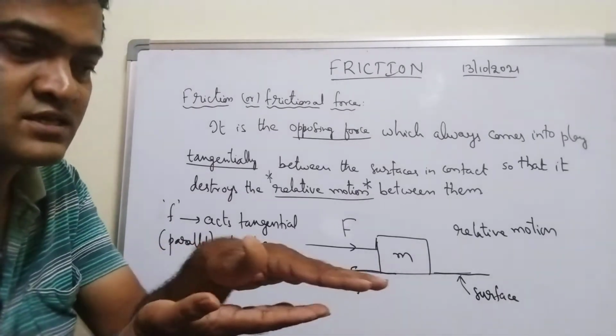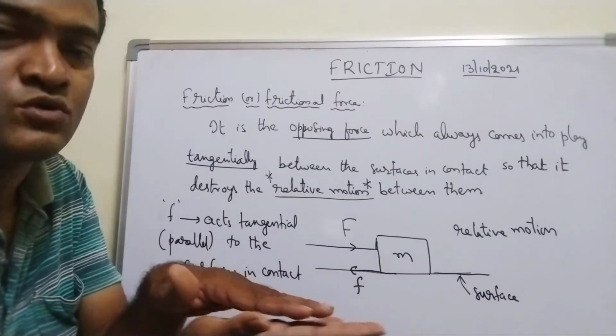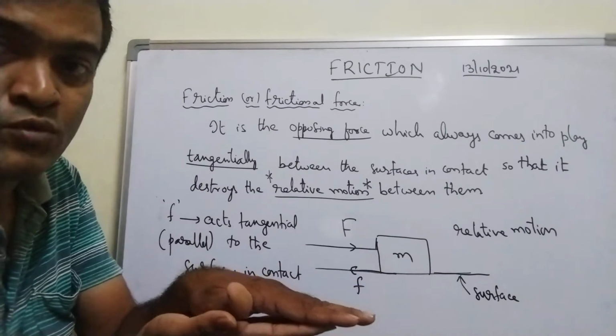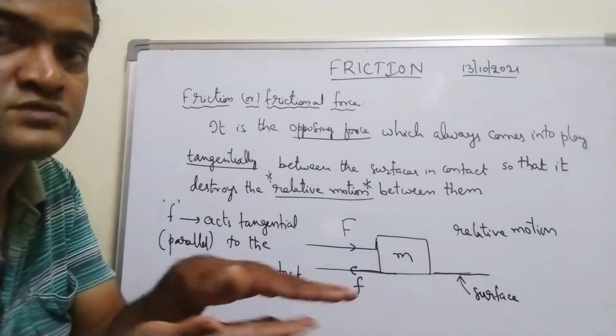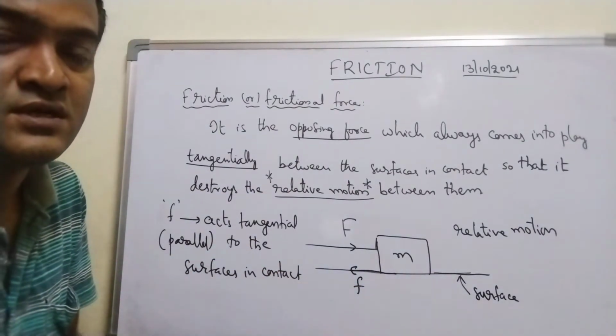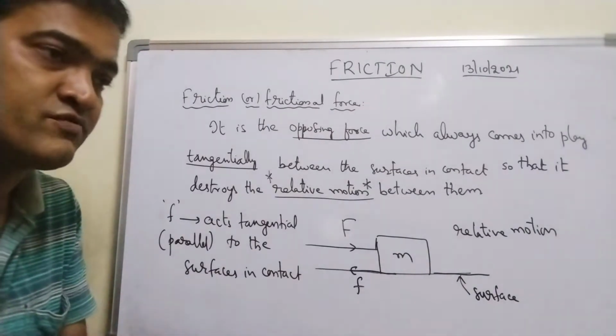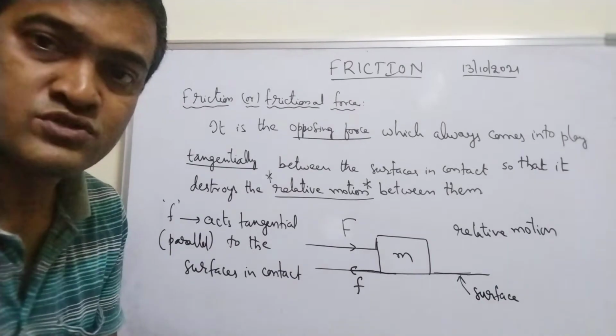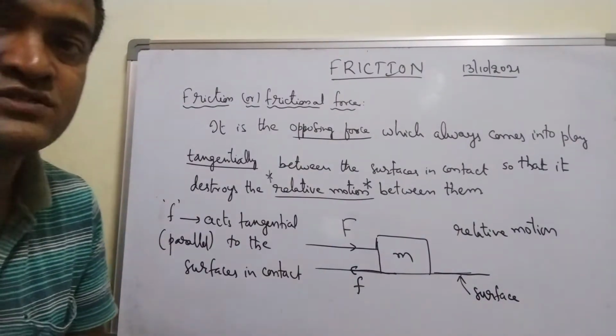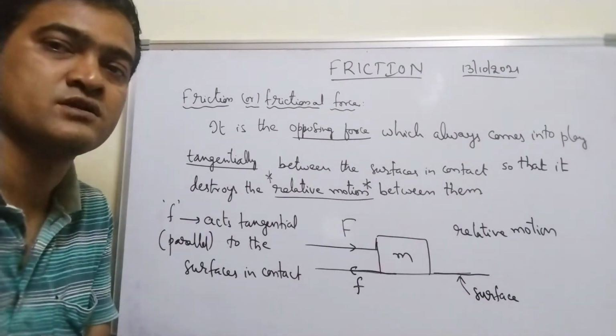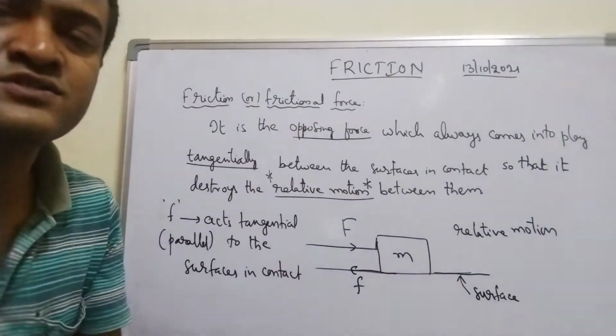Especially in liquids, you can observe more opposing force than in gases. That is called viscous force, or I can say fluid friction. That we'll discuss later on.